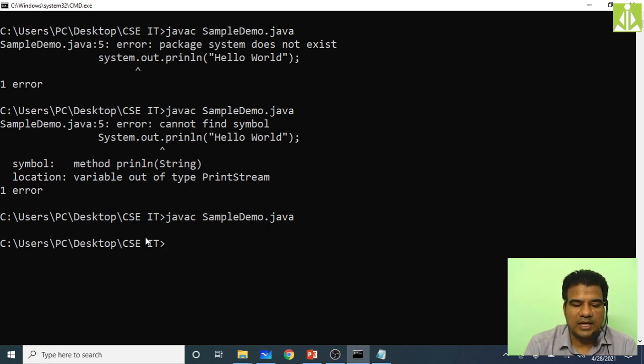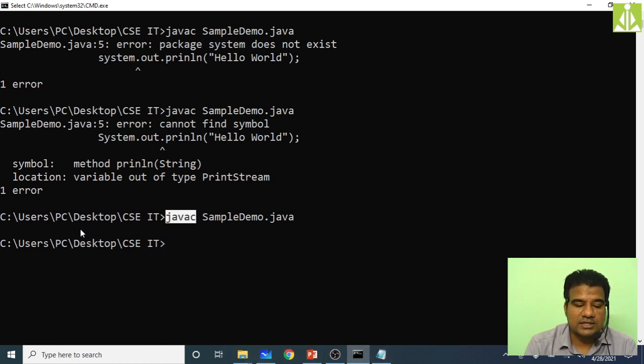So for compilation we have to use the javac command along with the file name followed by the .java extension. You have to give .java also. And for compilation, we use the javac command.